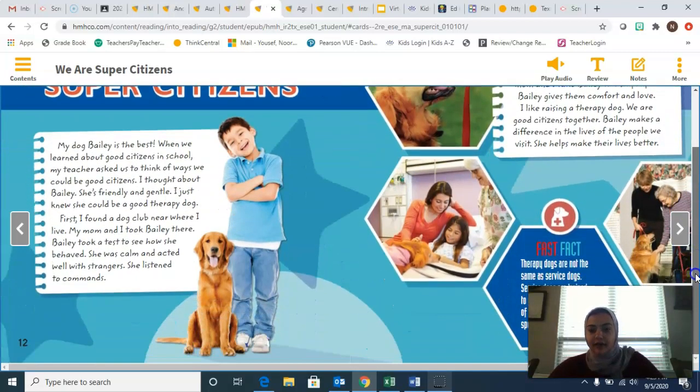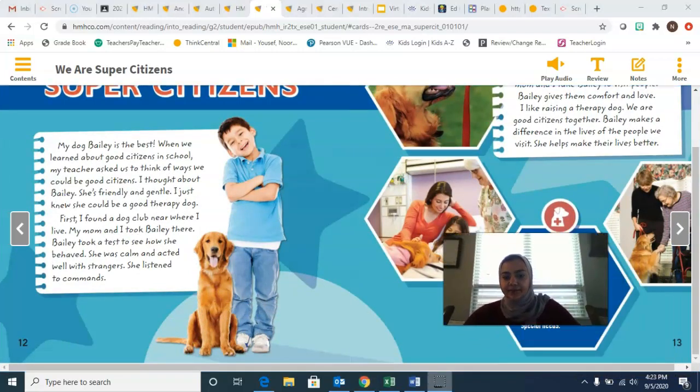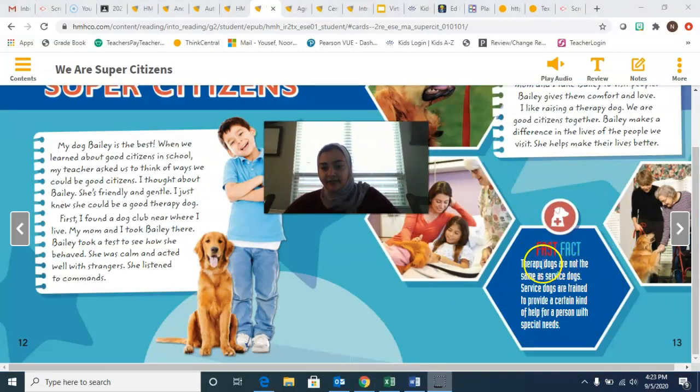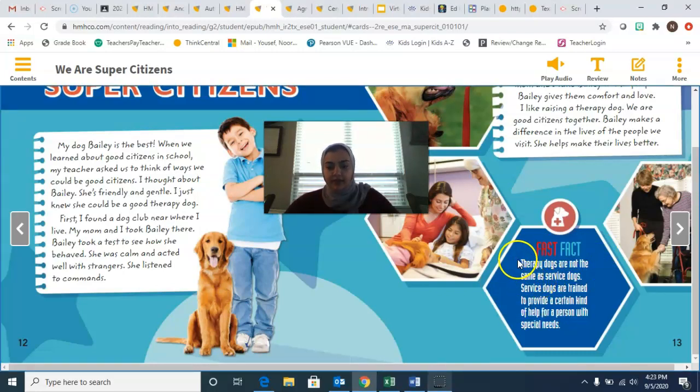So a therapy dog is a dog that helps give love and care to people, and it makes the people feel better. So here's the fast fact. Therapy dogs are not the same as service dogs. They're different. Service dogs are trained to provide a certain kind of help for a person with special needs. So a service dog is like, for example, if somebody was blind, then they would have a service dog to help them cross the street, to help protect them from danger, just to help them with things that they cannot do because they can't see.